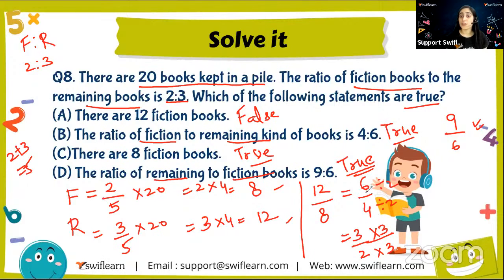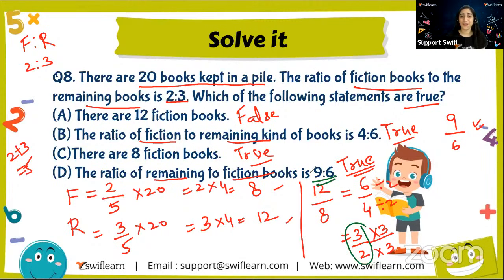Why? Because on solving it, I got the fraction 3/2. But by multiplying by 3 on the numerator as well as the denominator, I am able to get the same ratio. So that's why the answer is true.